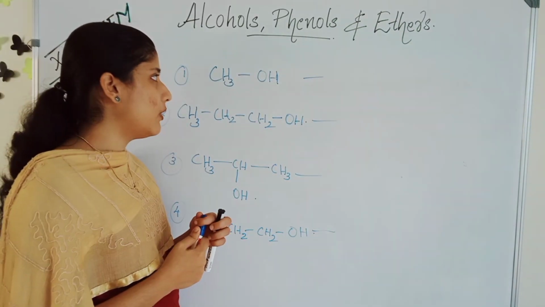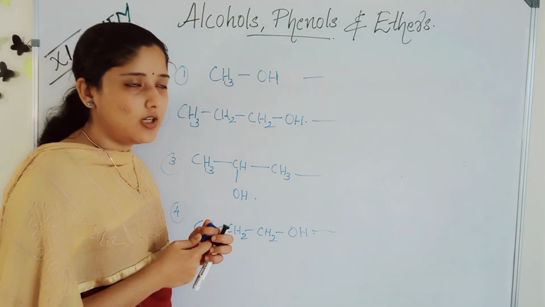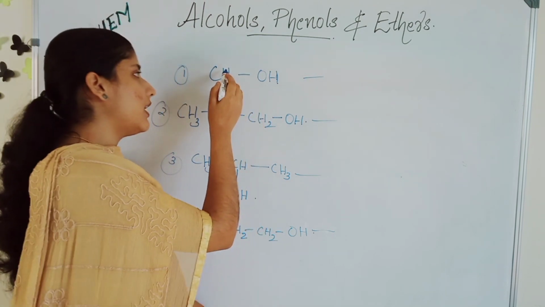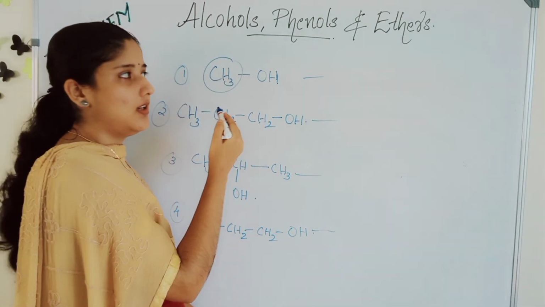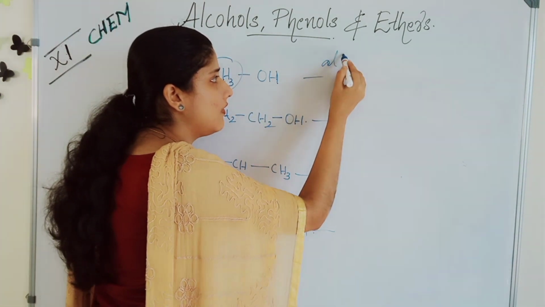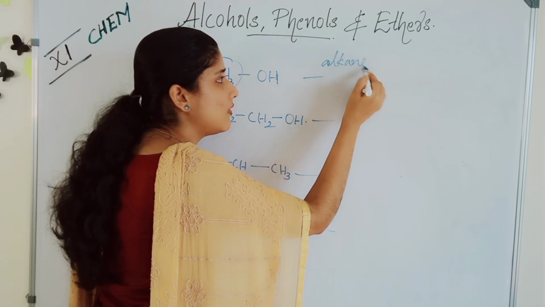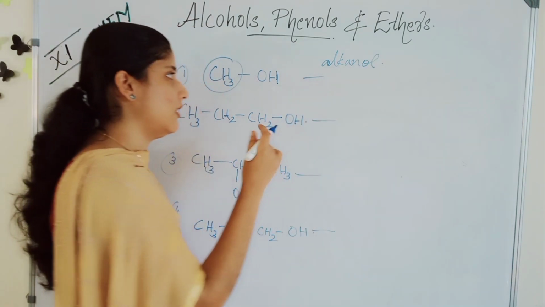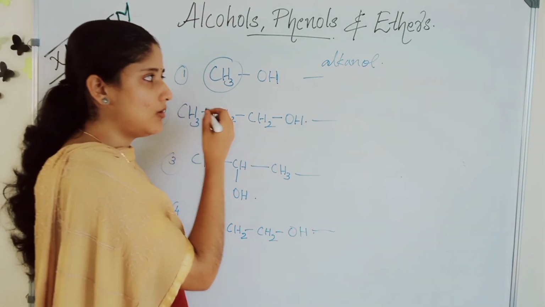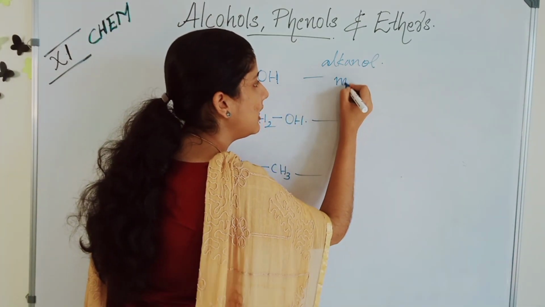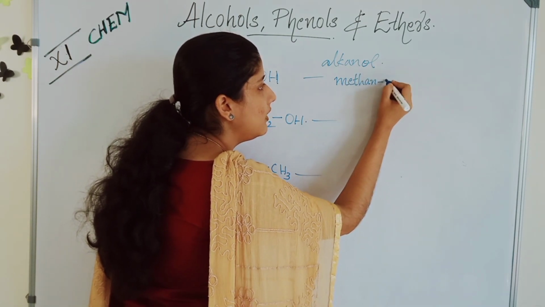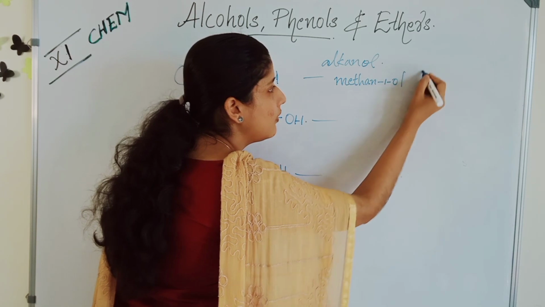The first compound is CH3OH. In IUPAC nomenclature, first we will write the name of the alkane. We will remove the E and write OL, alkanol. Look, this is a methyl group, so methane, we will write methanol.